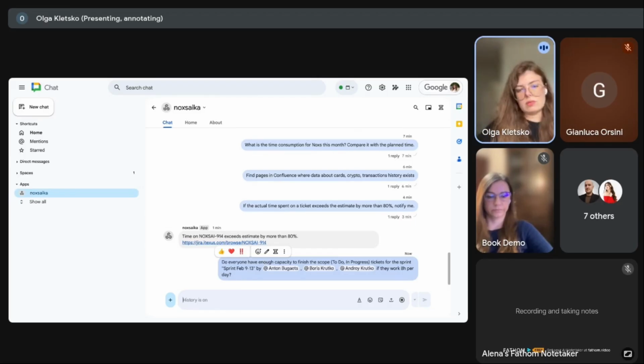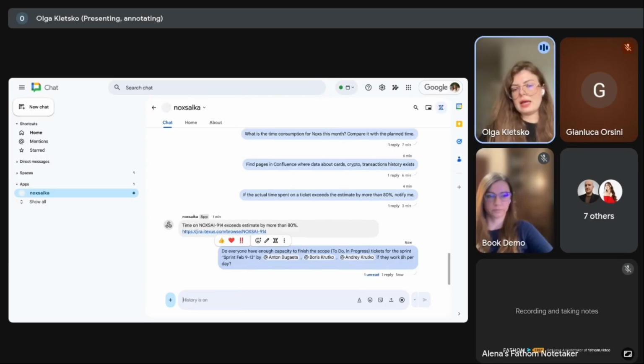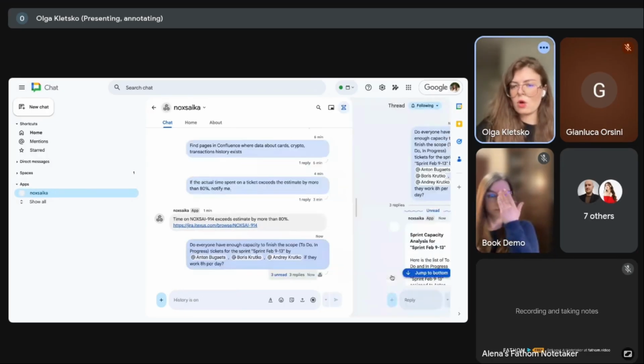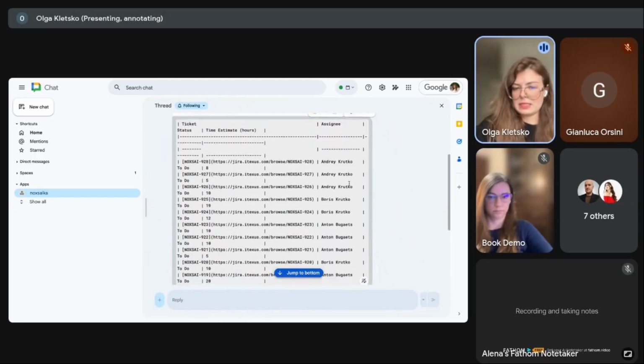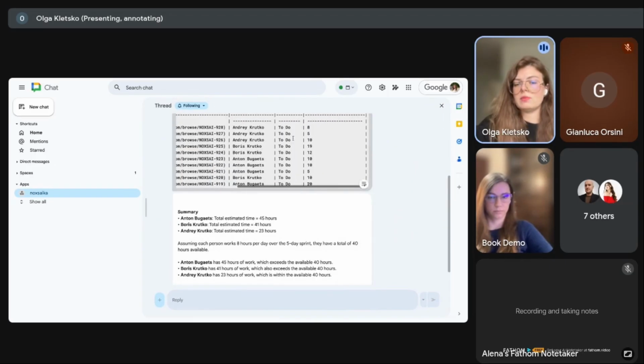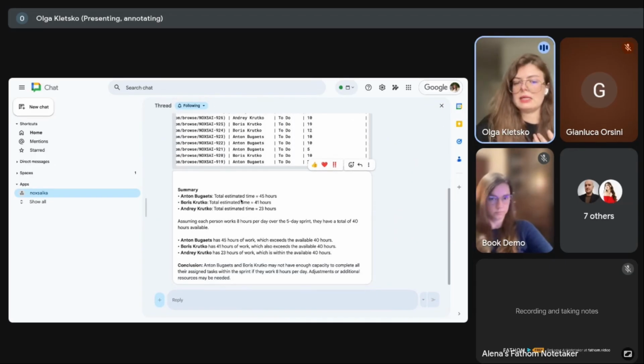And Noxs will go, in this example, to Jira, analyze all tickets that are planned for this sprint, analyze capacity of people, and show us some conclusion. For example, we see that more than 40 hours, if we would like to be precise, we have 45 hours planned for Anton, we have 41 hours planned for Boris, while Andrei have only 23 hours. And we understand from this calculation that something is not efficient right now based on current planning.